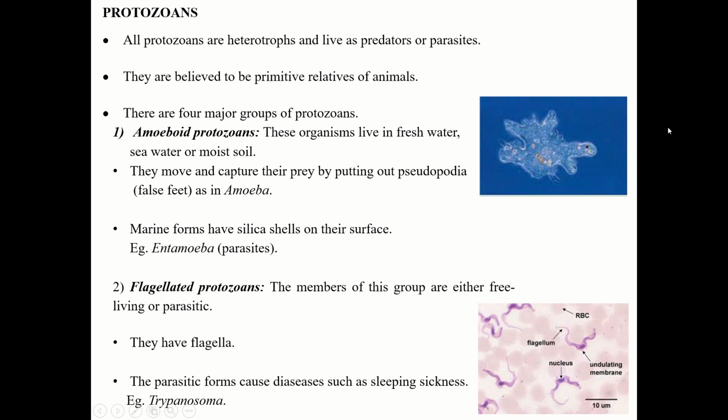They move out and capture their prey. It is also called the false feet. Example, amoeba. Then marine forms have silica shells on their surface. So they are also found in marine and they have silica shell. Example is Entamoeba, which is a parasite.